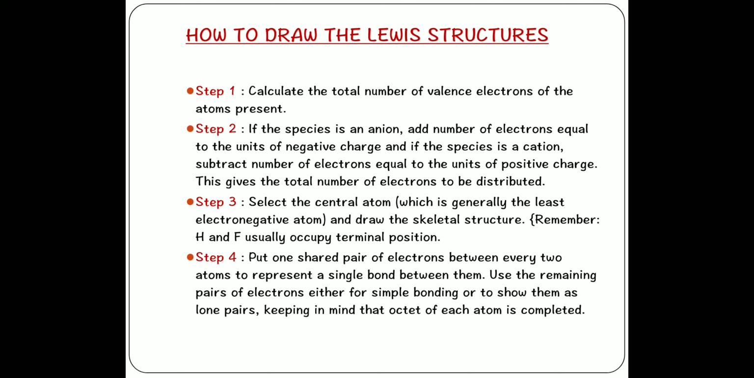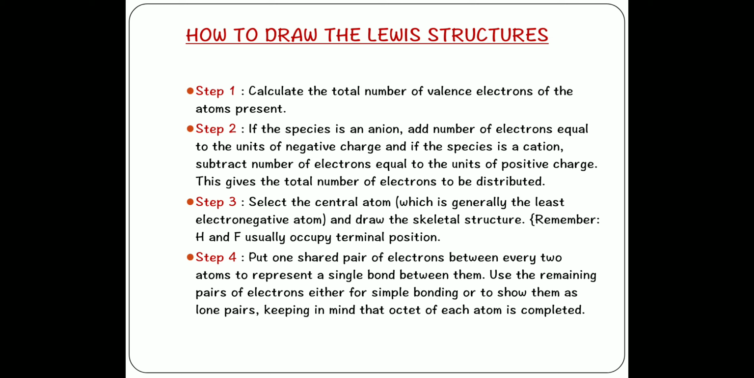Step 3, select the central atom, which is generally the least electronegative atom, and draw the skeletal structure. But remember one point, that hydrogen and fluorine usually occupy the terminal position. This is because their valency is 1, so they cannot combine with more than 1 atom. Step 4, put one shared pair of electrons between every 2 atoms to represent a single bond between them, because as we discussed in our previous video, a single bond can be represented by a pair of electrons, that is 2 electrons. Use the remaining pairs of electrons either for multiple bonding or to show them as lone pairs, keeping in mind that the octet of each atom is completed.